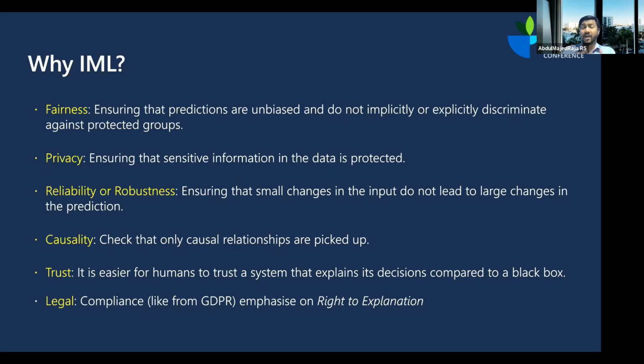The next thing is establishing a causal relationship. Let's say there is a credit card default prediction model. Once you have made a prediction, your business is going to ask you, on what do you think are the driving factors that determine whether a particular person is going to default or not default? That information is something you would get only if you have causality established, and for that you need interpretable machine learning. And then the next thing is what we just discussed, which is trust. And finally, if a company doesn't care about any of these things, there is one thing that they would definitely care about, which is legality.